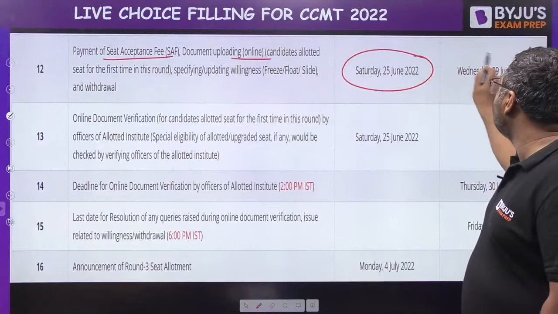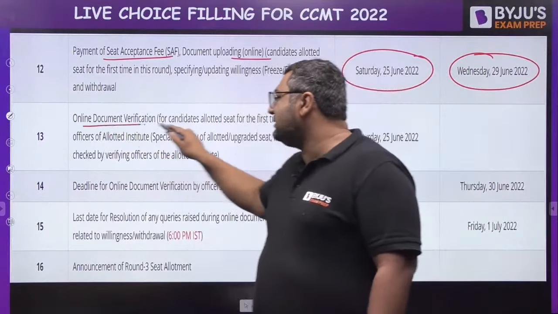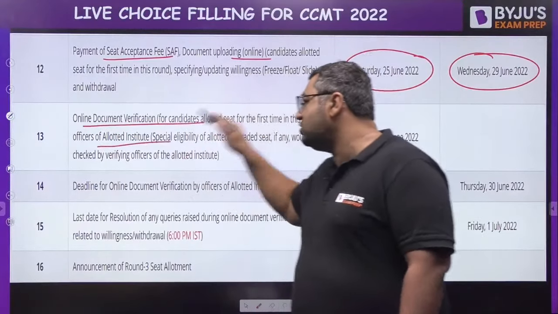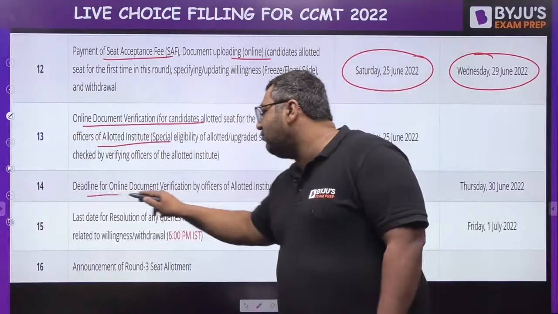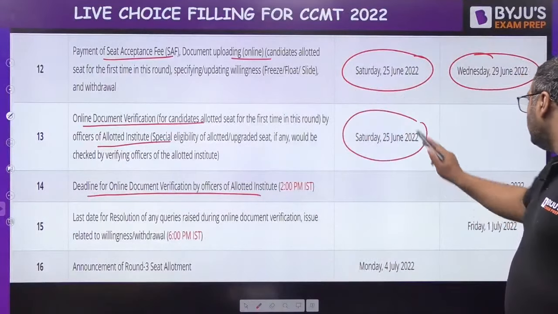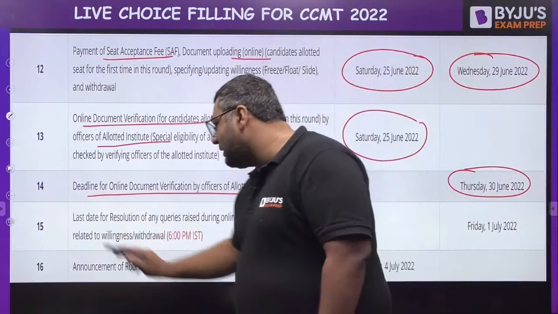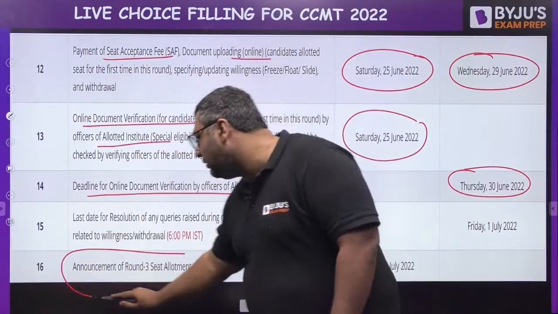From 25th June to 29th June, 4 days are given again. Then once again there will be verification by the allotted institute, and there is also a deadline for that, because if some issues arise, there should be time. That is from 25th June to 30th June. Then after that, when the queries are being resolved, the round 3 results will be coming.